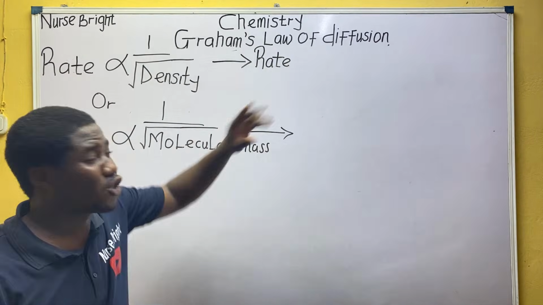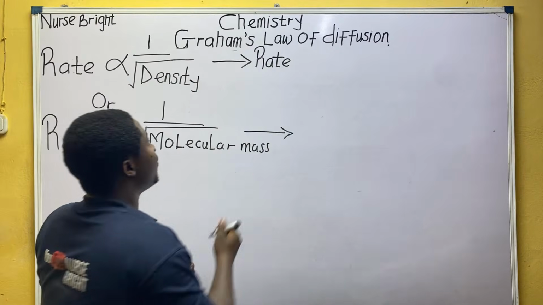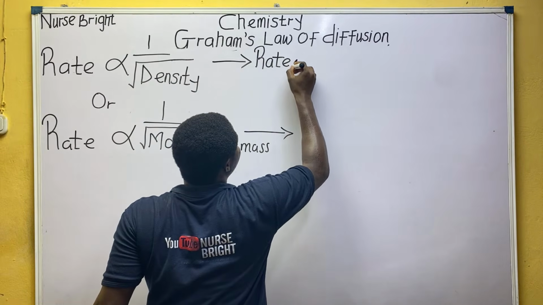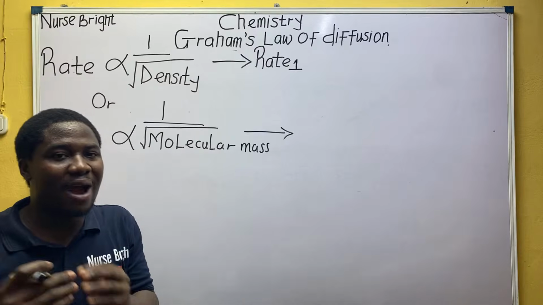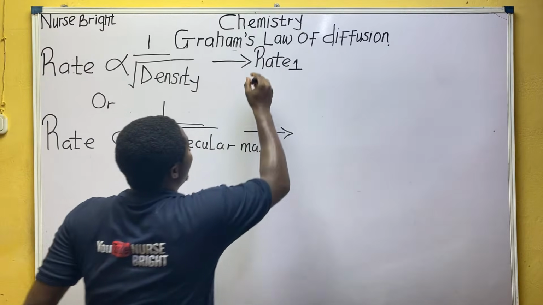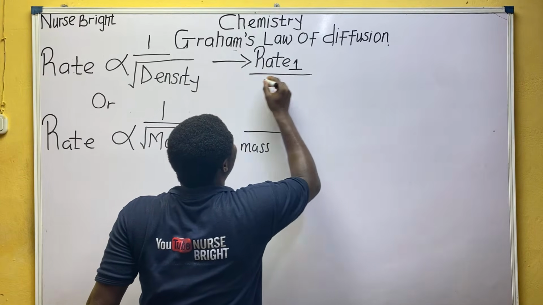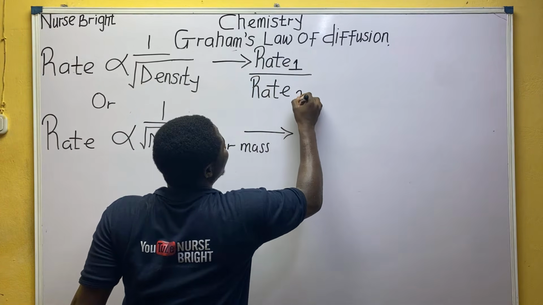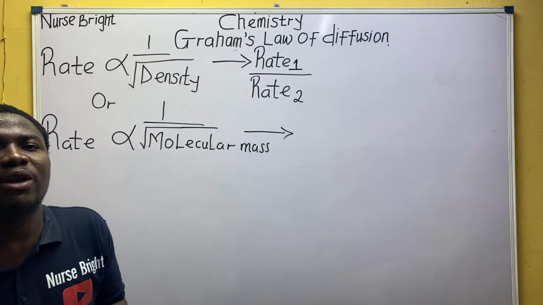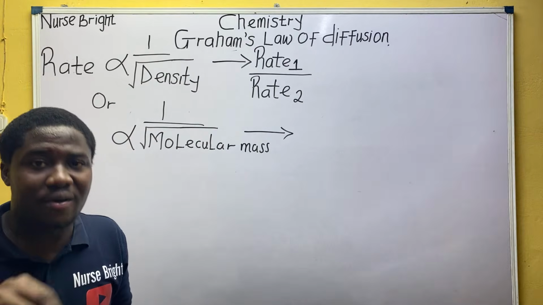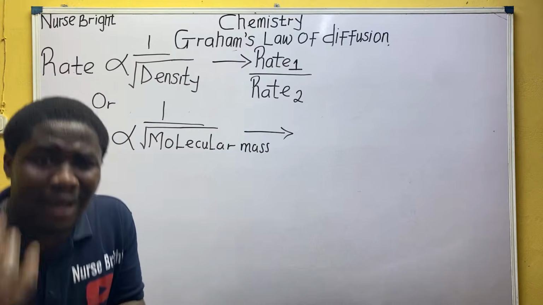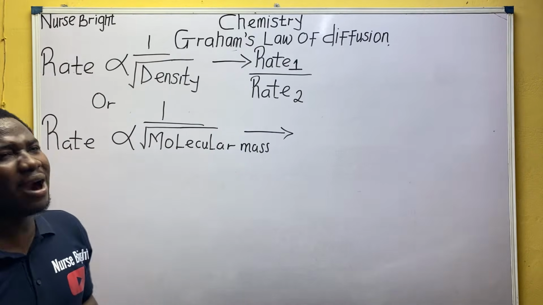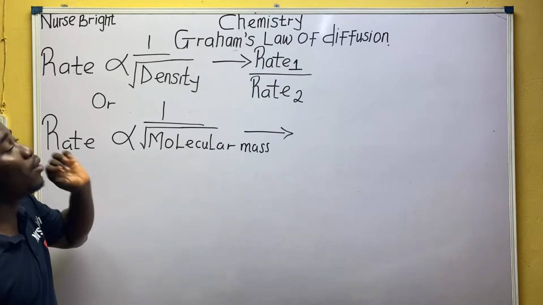Rate 1, I said we are relating two sets of gases, divided by rate 2. I'm not deriving the formula, I'm just giving you smart ways to do things.